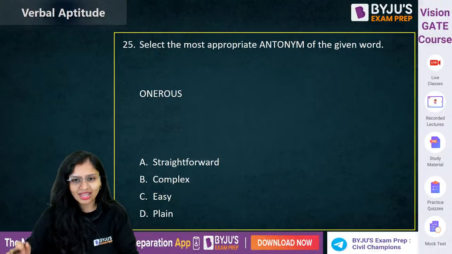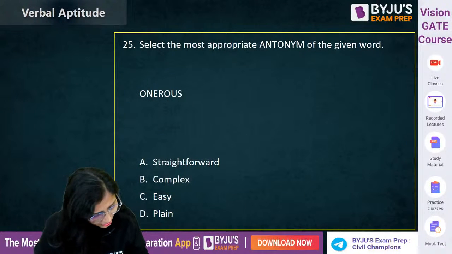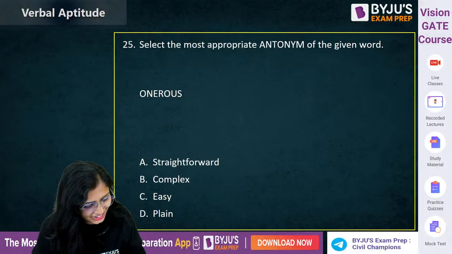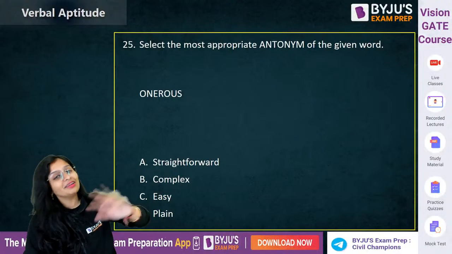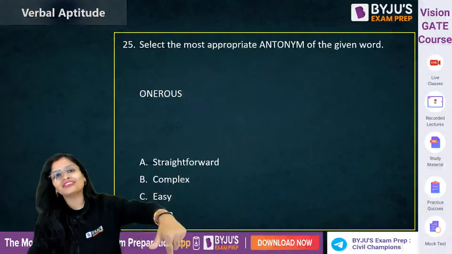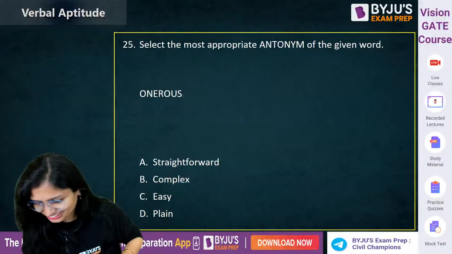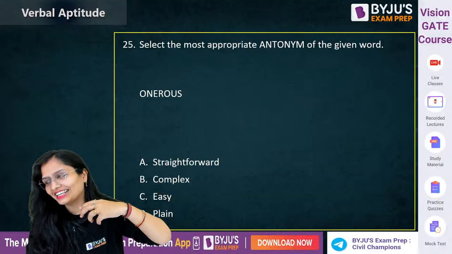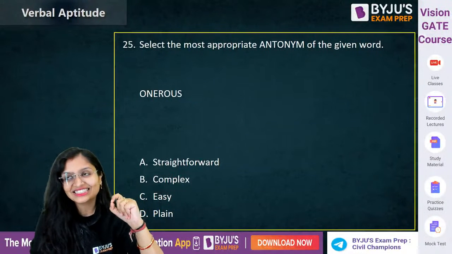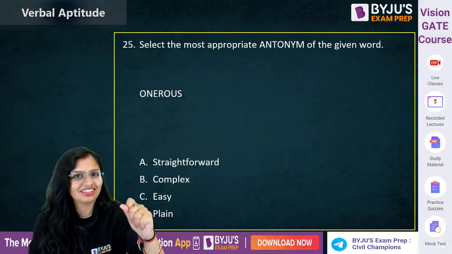Okay? Now, antonym, onerous. No ma'am, they are just stubborn to change. That's why I said ancient, they will not change. That's why I told you that the chances of them changing for you will be less, but you will definitely learn English will be more. For sure. And boys will learn manners also, I guess. More manners, more etiquettes.